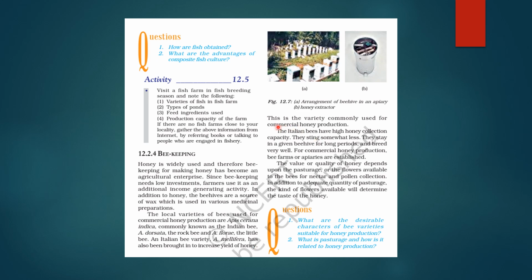This is the variety commonly used for commercial honey production. Okay, you can see the arrangement of beehives in an apiary, and honey extraction. And the Italian bees have high honey collection capacity. They sting somewhat less. They stay in a given beehive for long periods and breed very well.